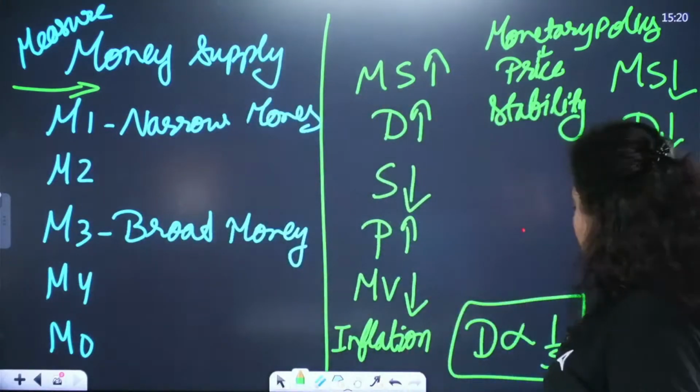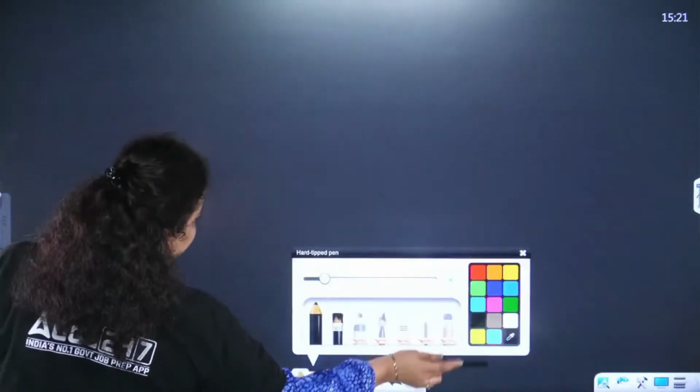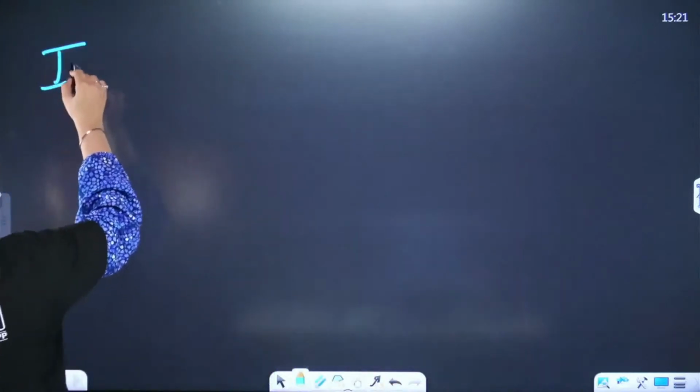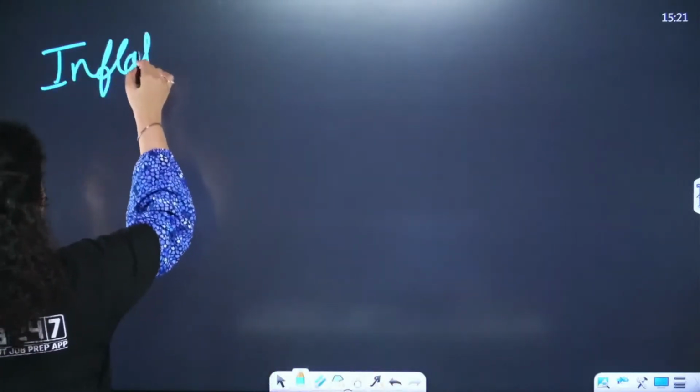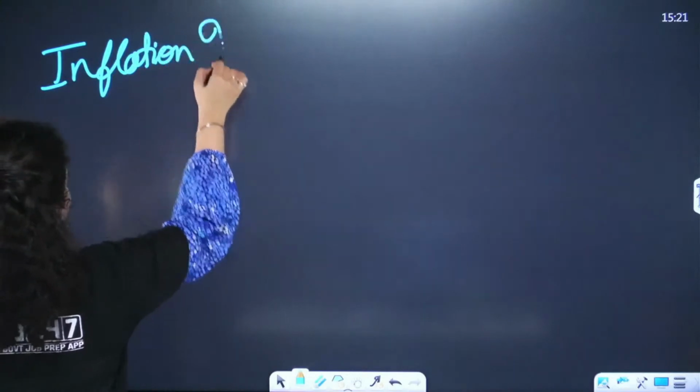Now, what is inflation? We have discussed the condition, the measures of money, and the reason why RBI has to maintain these measures of money. Now let's talk a little bit about inflation. So what actually is inflation? Let's take a question here: what is inflation? This is the question for all of you.